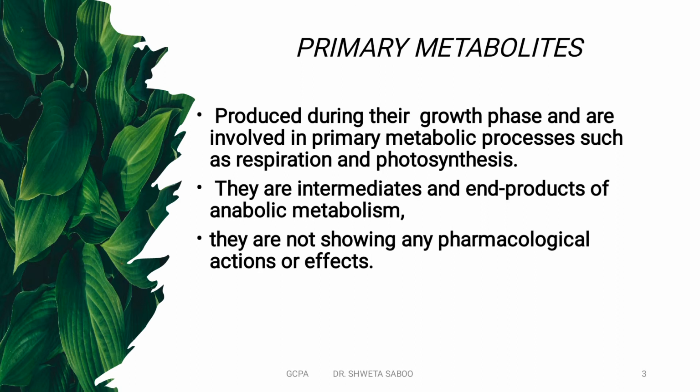They are synthesized during the growth of the plant through metabolic reactions like photosynthesis and respiration. Then a number of biochemicals are produced. These biomolecules are the end products or intermediates of anabolic metabolism, which are used as building blocks for the synthesis of macromolecules.